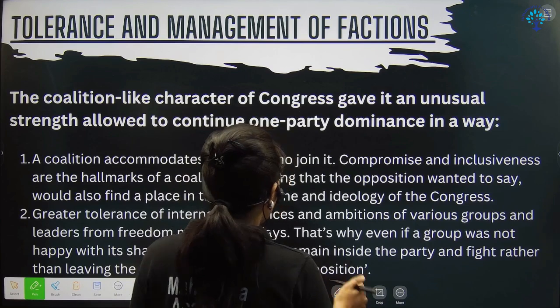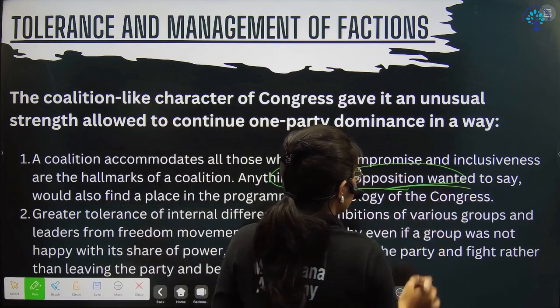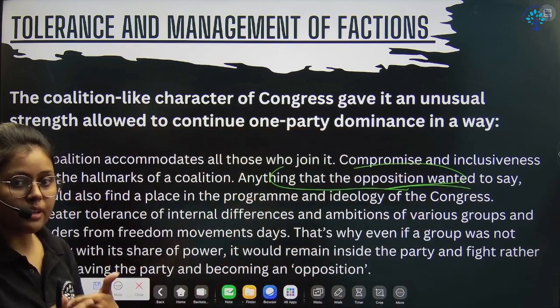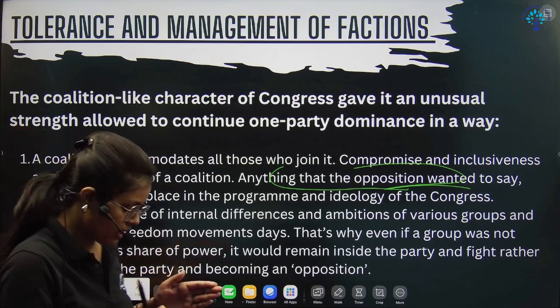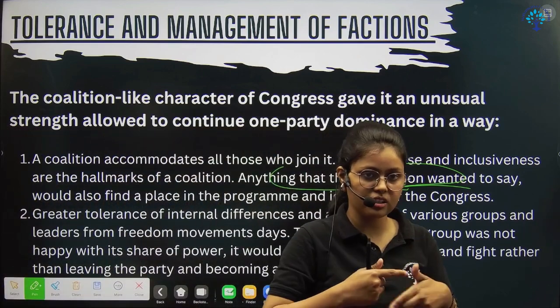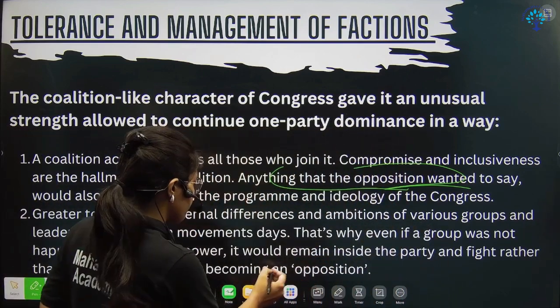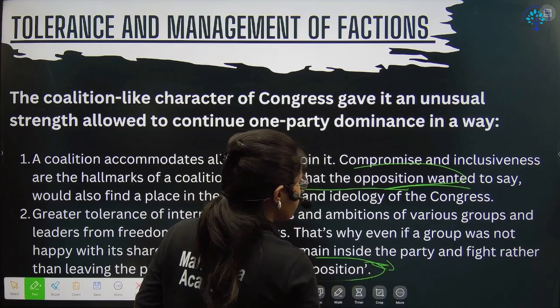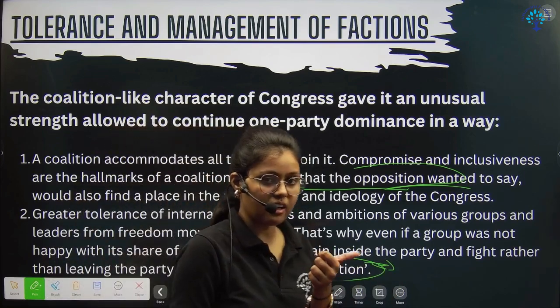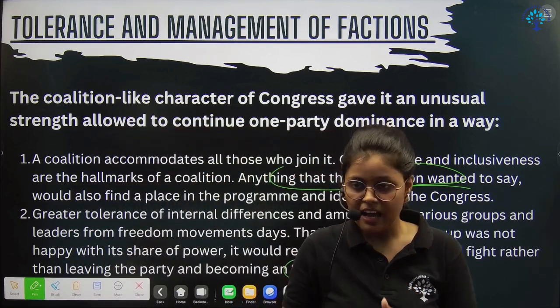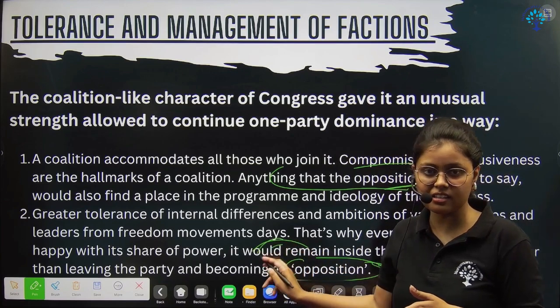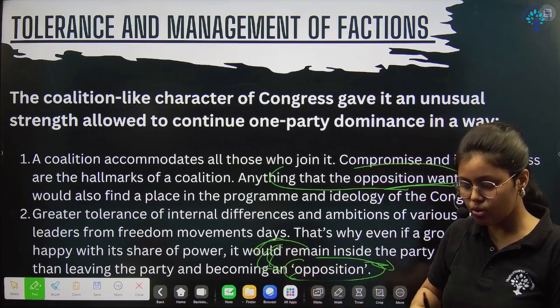Anything the opposition wanted to say, they used to hear, listen to, and reform. There was a phrase, opposition within. So inside the party, there was no fight. It was like a party running, and the people within that party were criticizing the government's work and reforming themselves.